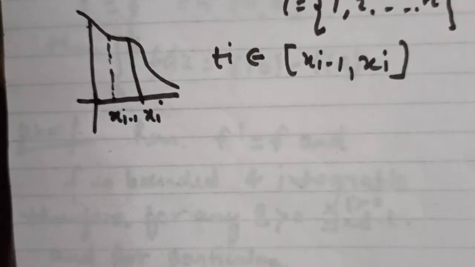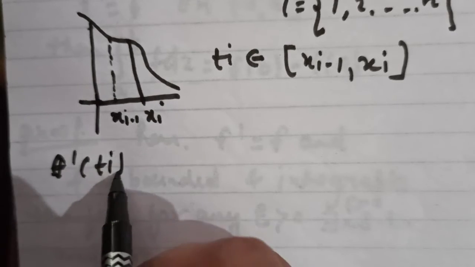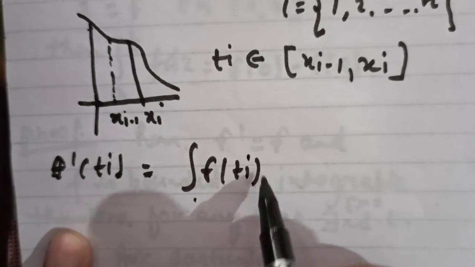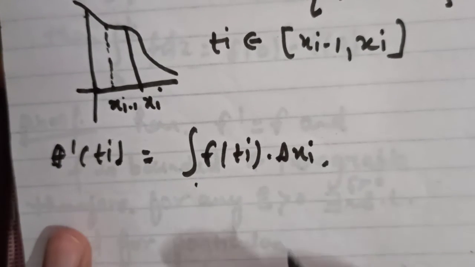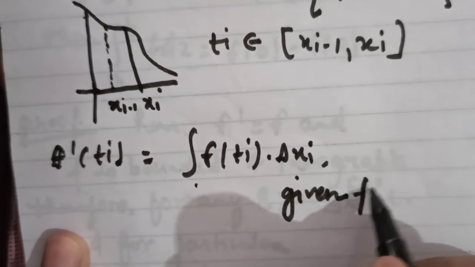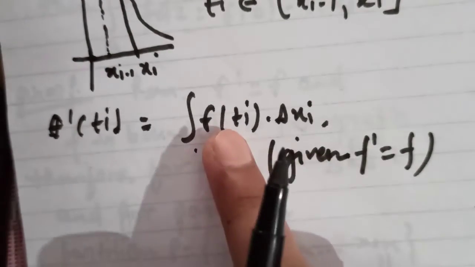So here f dash (ti) is equal to f(ti) into delta xi, because it is given that f dash is equal to f.